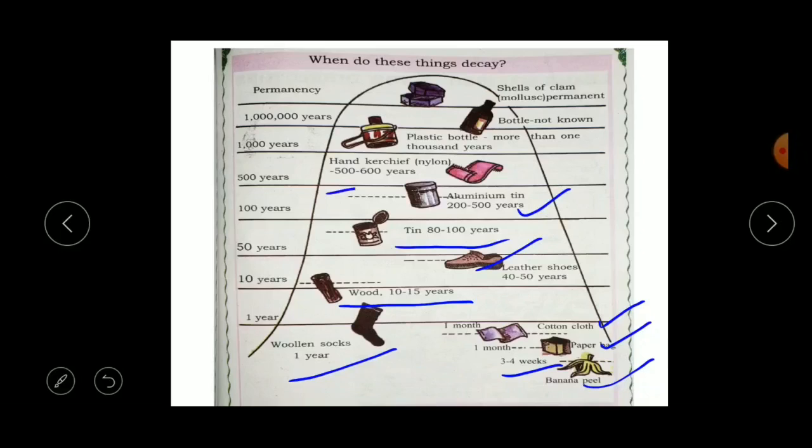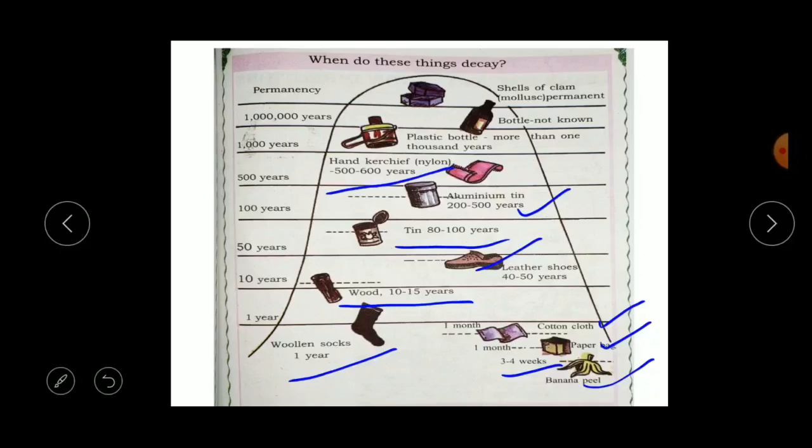And the handkerchiefs, meaning the nylon, whether it is a nylon cloth, your dress or shirt, whatever it may be, takes 500 to 600 years to decay.